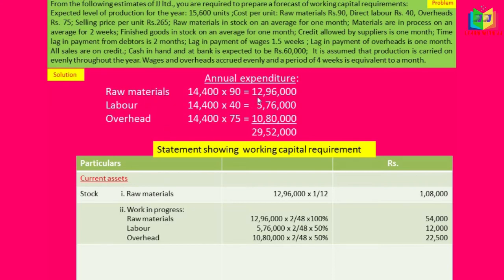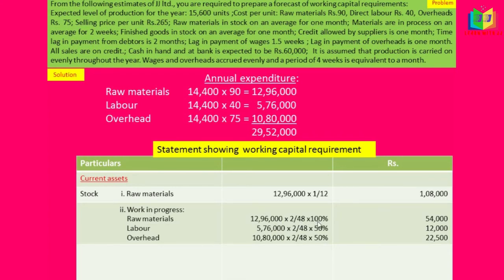But for raw material, we have to take 100%. It implies that the raw material is used fully, and for labor and overhead, only 50% is used. So for raw material, 12,96,000 into lag in payment 2 weeks, so 2 divided by 48 into 100%.